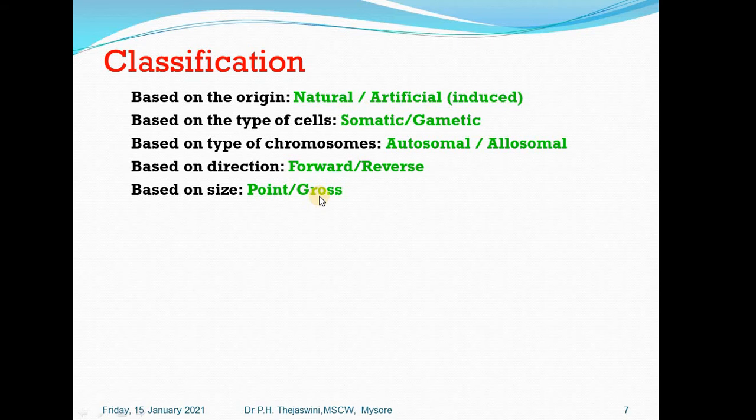So this means a small bit of the chromosome itself is going to get altered by various methods. Then it is called gross mutation, that is, it is happening in a higher size. So gross mutation is also called chromosomal mutation. Remember, point mutation can also be called gene mutation. Gross mutation will also be called chromosomal mutation.